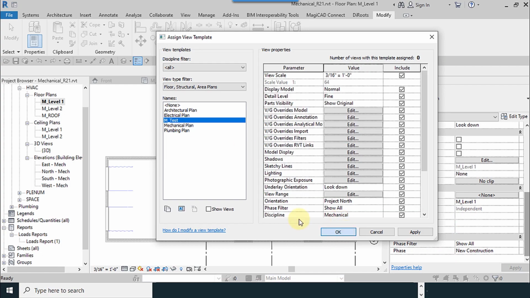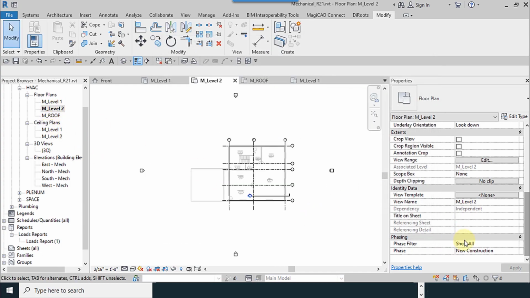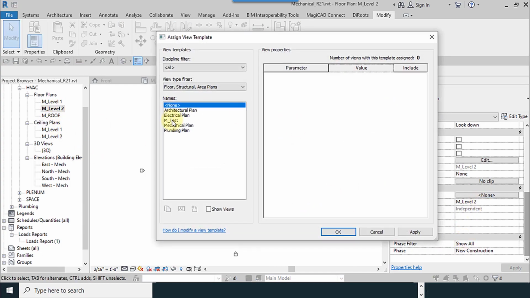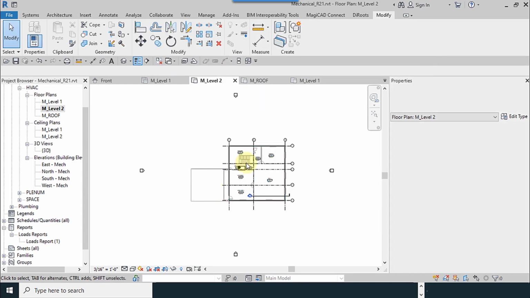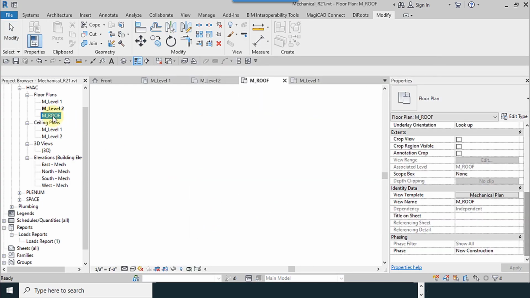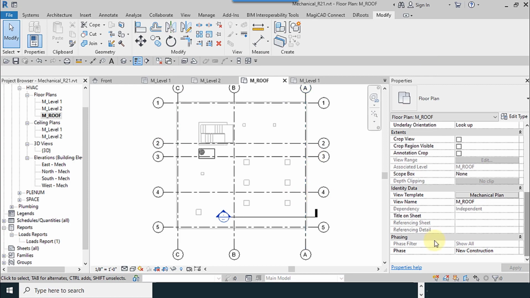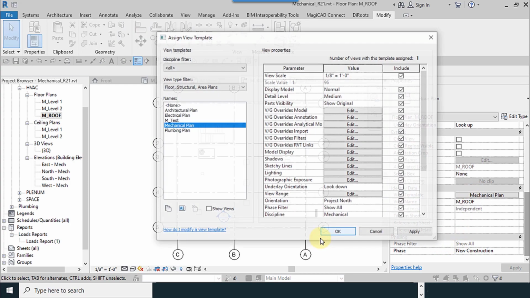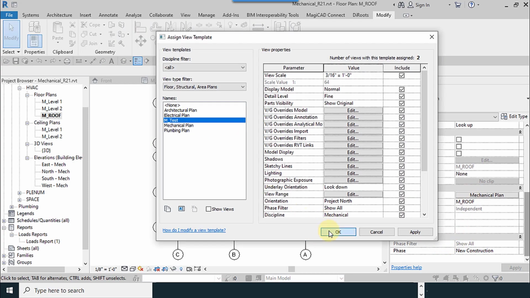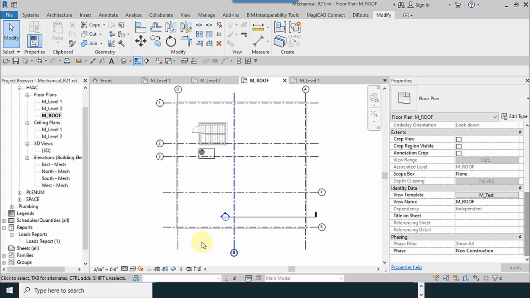I try to relate it, and also I try to do it for the level 2. Settings will assign here, so we will see what happened. Now when I use M test, you can see all settings have been confirmed.